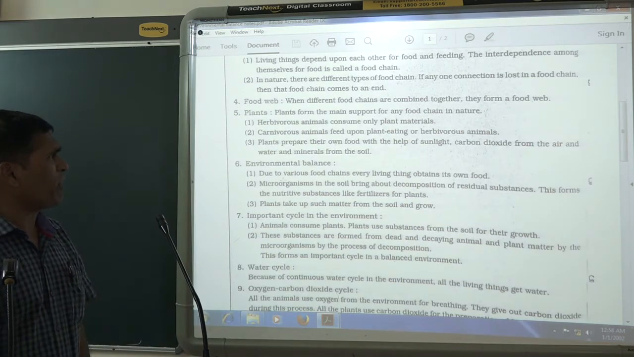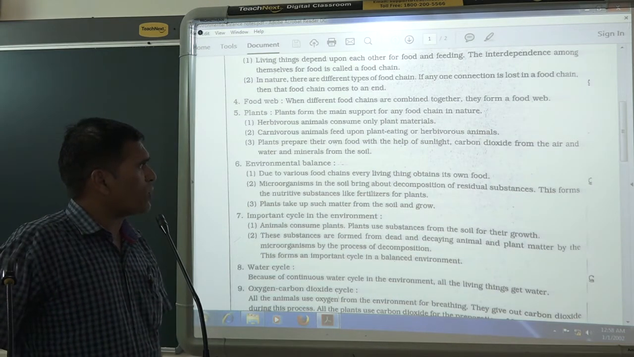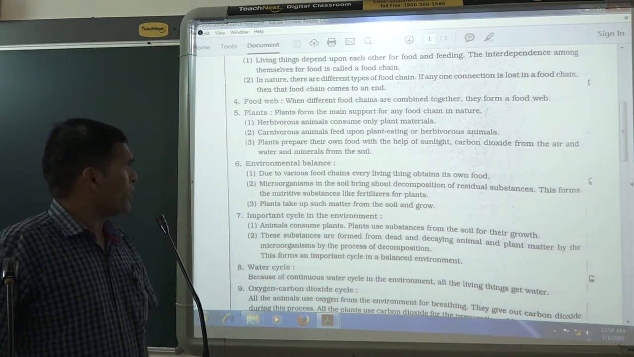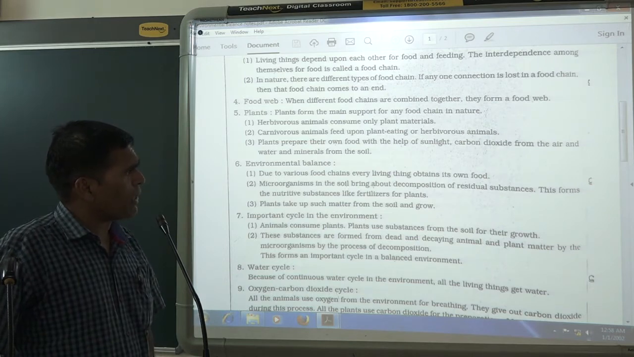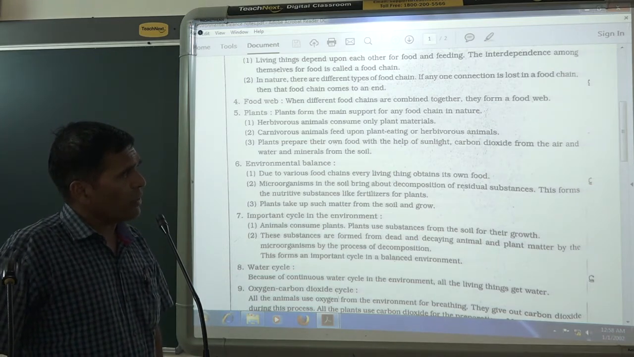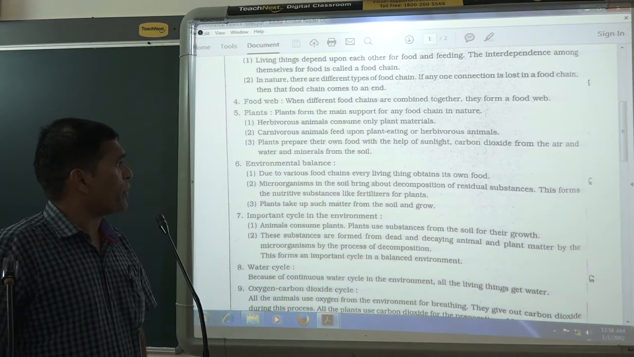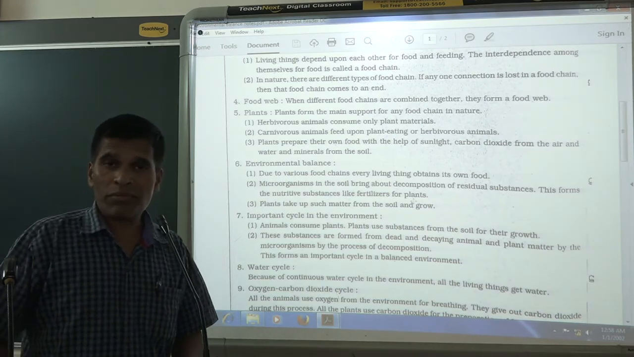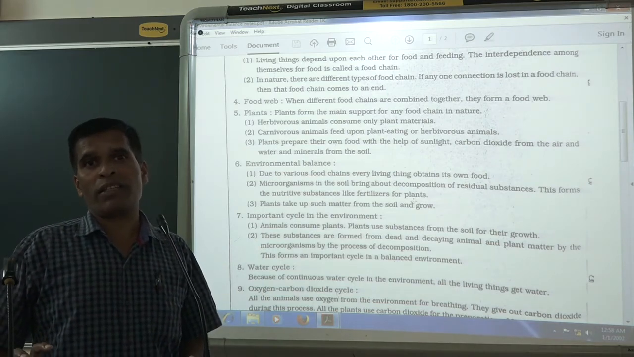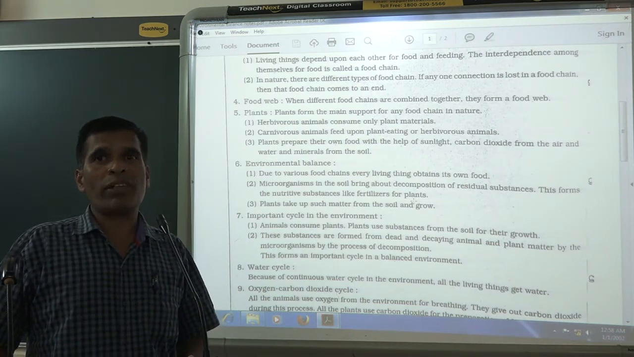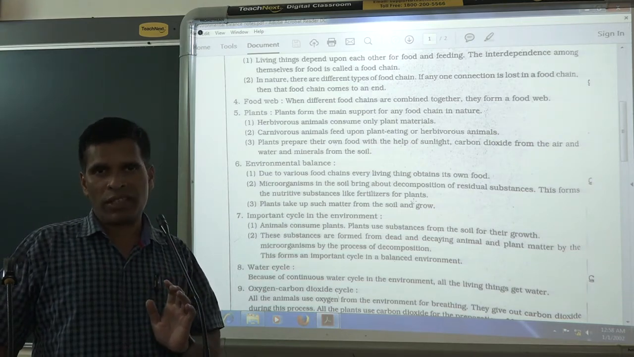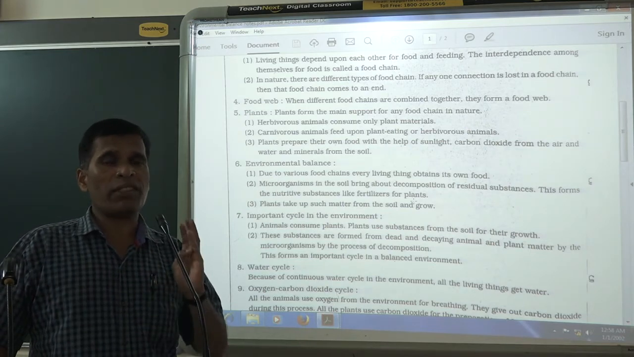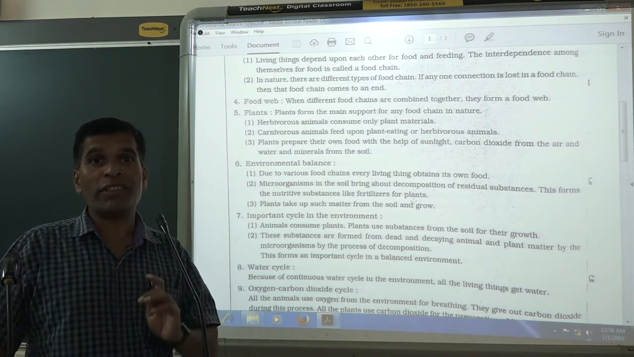And the last point is environmental balance. Due to the various food chains, every living thing obtains its own food. Microorganisms in the soil bring about the decomposition of residual substances. This forms nutritive substances like fertilizer for the plants. In the soil some microorganisms are there. Not only in the soil, microorganisms play a very important role in nature, because they are present everywhere. They are present in water, in air, and in the soil.